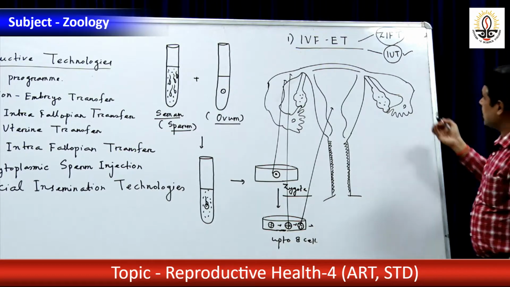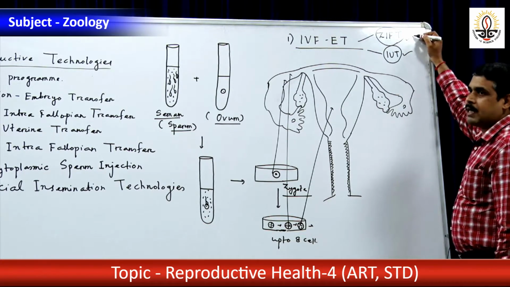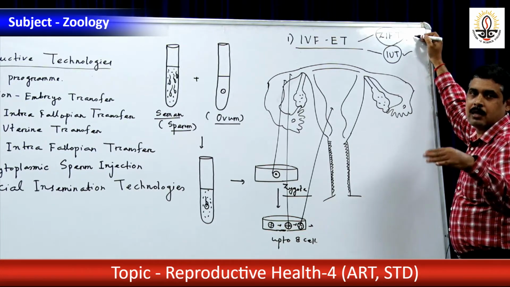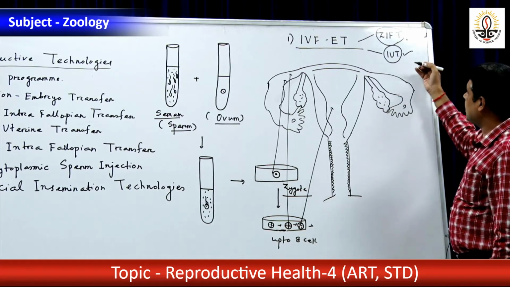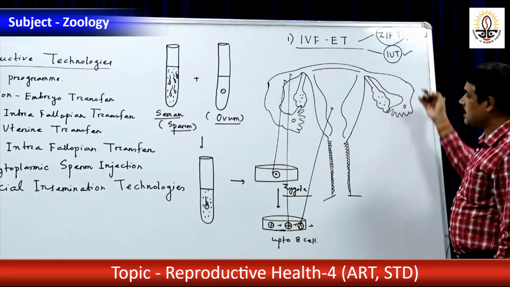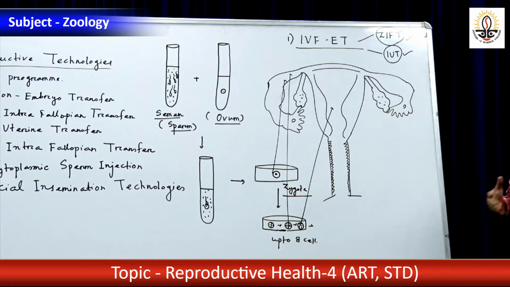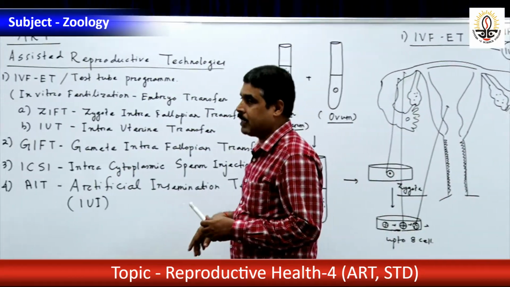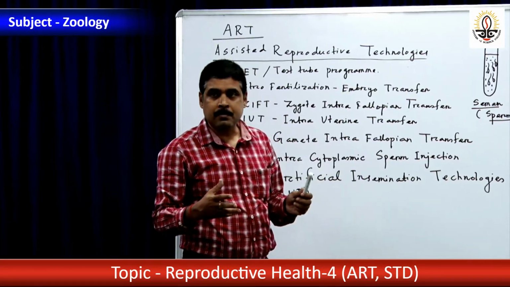Zygote intrafallopian transfer is for the zygote, but if the embryo is allowed to culture up to the 8 cell blastomere stage, and after that it is implanted in the uterus, that is called intrauterine transfer. Okay, this is all about test tube baby. The first concept is IVF-ET, in vitro fertilization and embryo transfer, or test tube baby program.